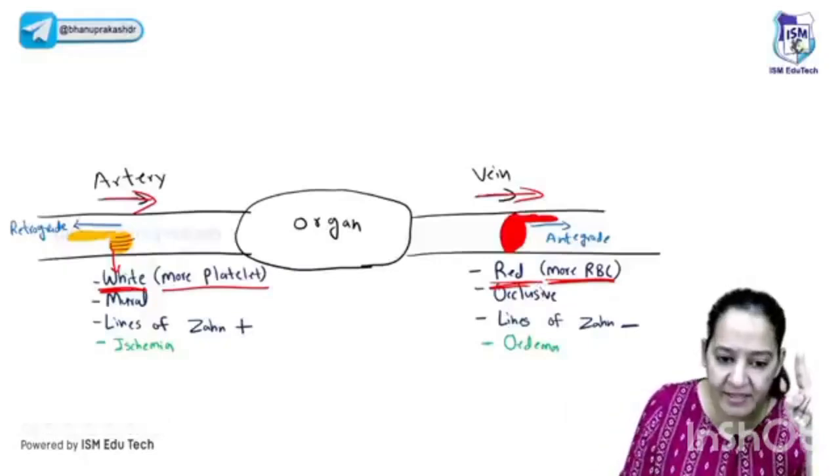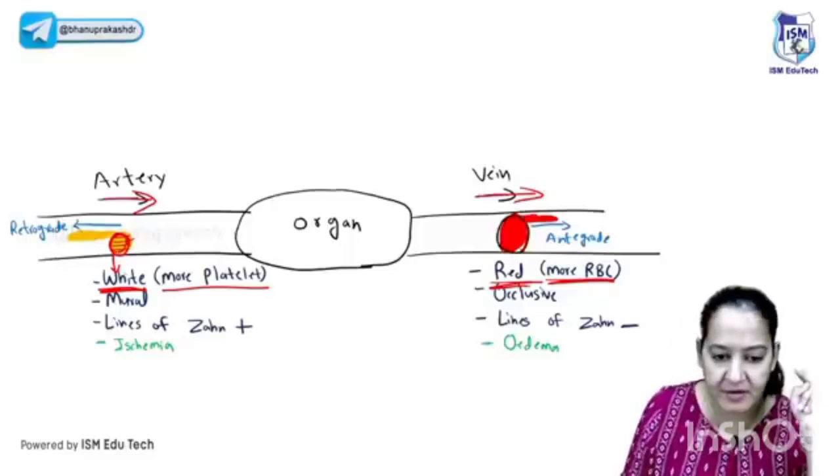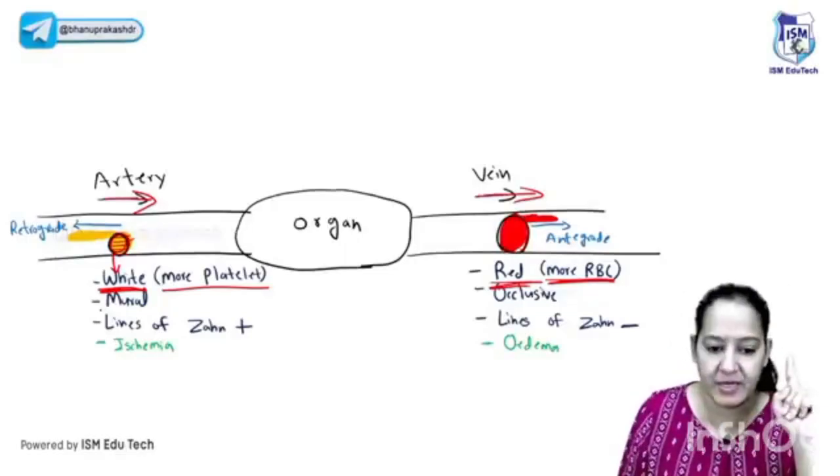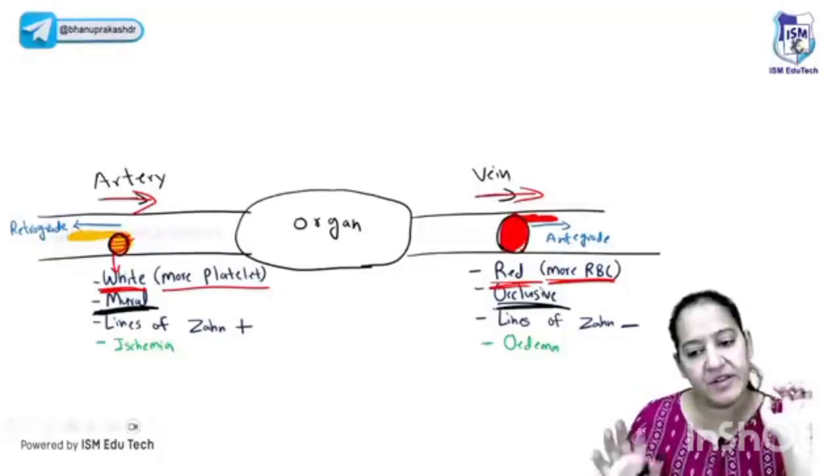The arterial one, can you see here? It's partially obstructing. And the venous one is completely obstructing. Partial obstruction is known as mural. Complete obstruction is known as occlusive. So arterial ones are partially obstructive, and the venous ones are completely obstructive.